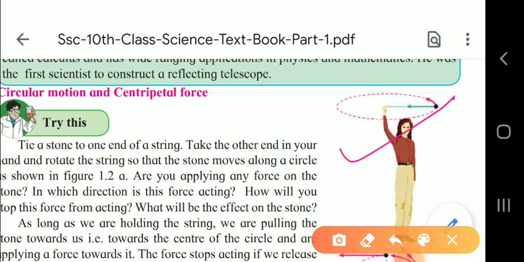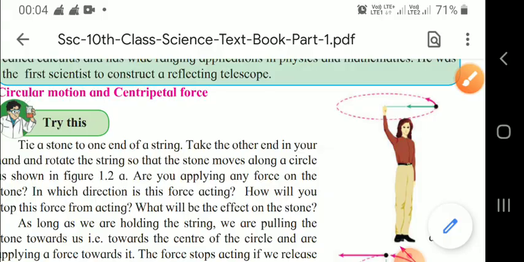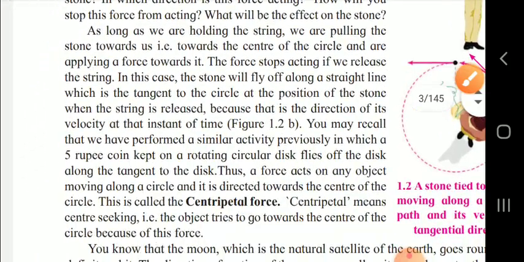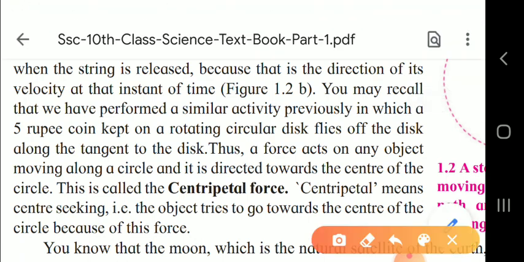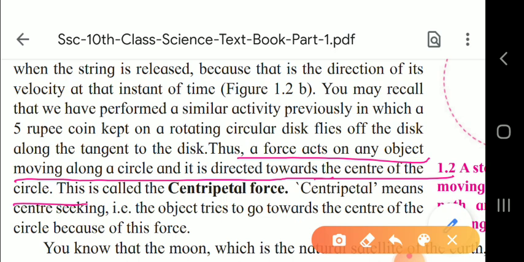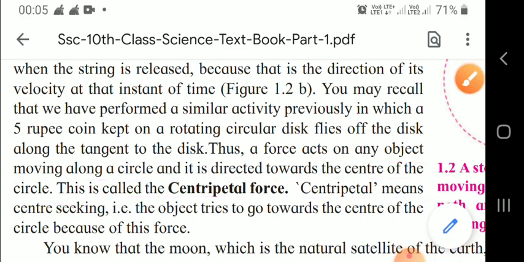A force which is acting on any object moving along a circle and it is directed toward the center of the circle, that force is called the centripetal force. So this point you have to underline, children, here, that what is centripetal force. Now see here, children, a force acting on any object moving along a circle and directed toward the center of the circle is called the centripetal force. Centripetal means center seeking. So this is an important point.